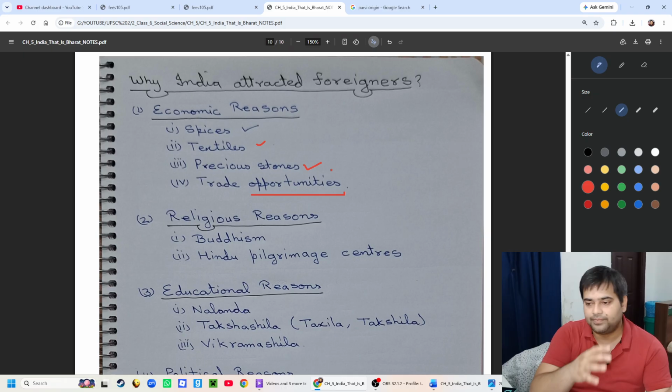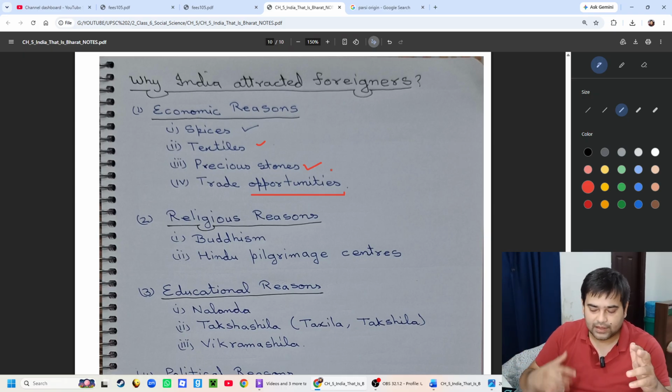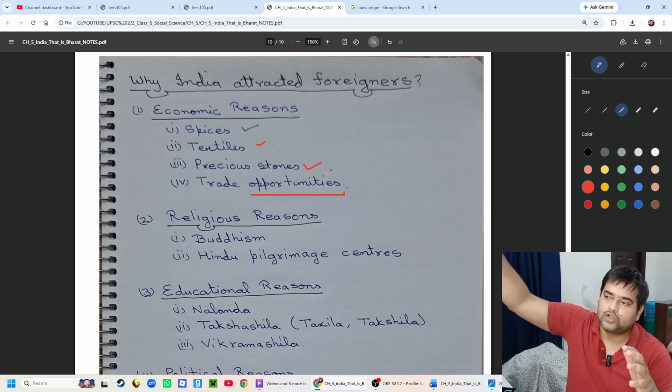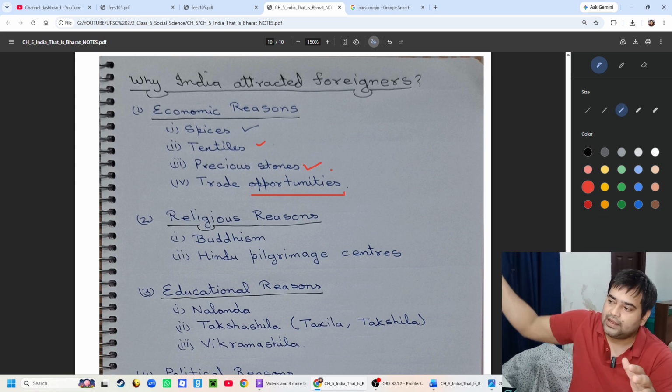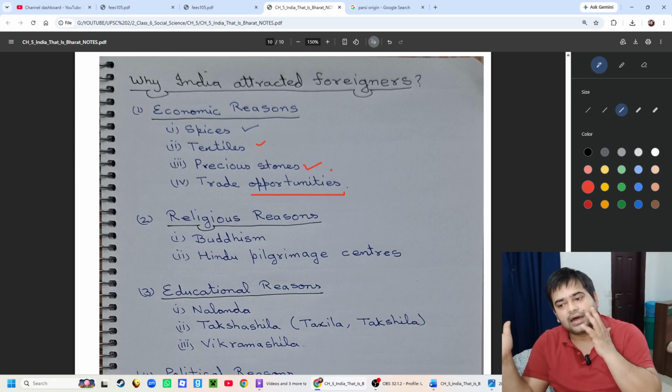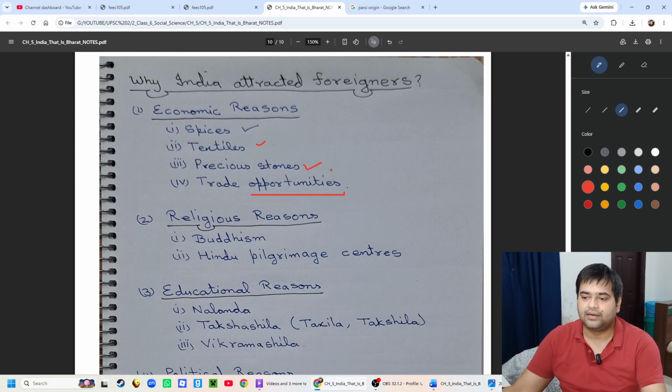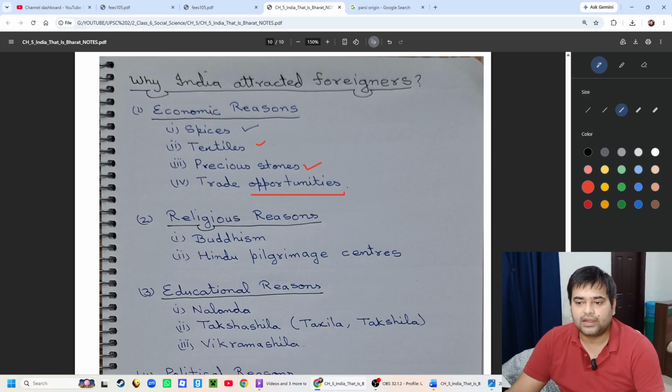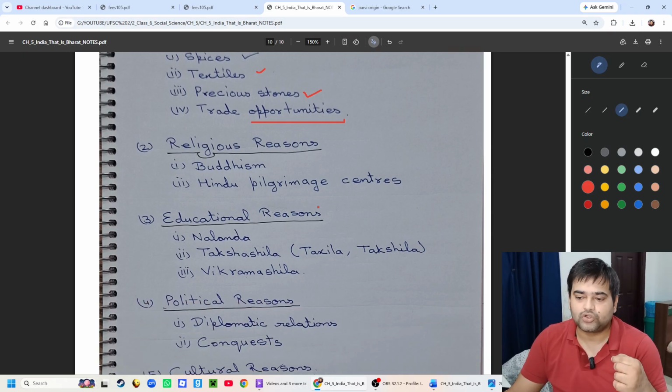India was a trade hub between different regions. In ancient times things used to come from China to India, and then were transported to other parts like Arabia and Europe. So the economic reasons, spices, textiles, precious stones and trade opportunity, are what attracted foreigners.